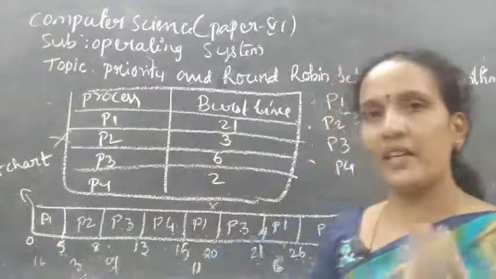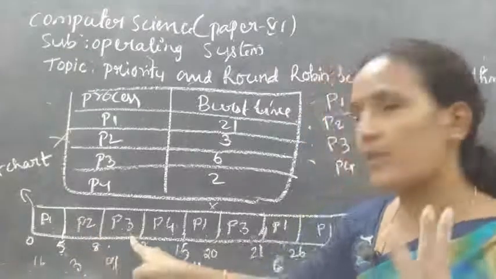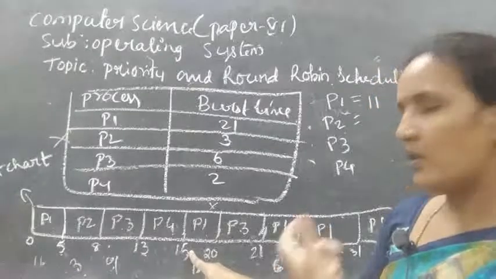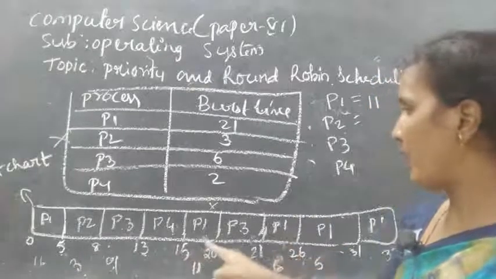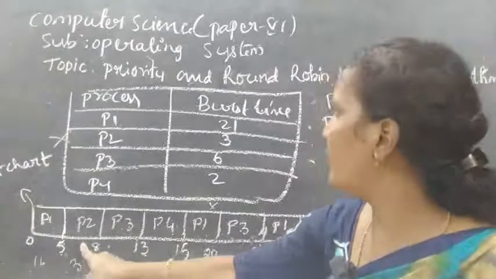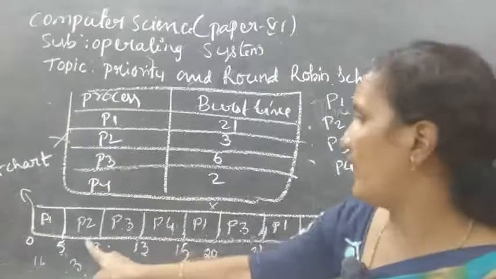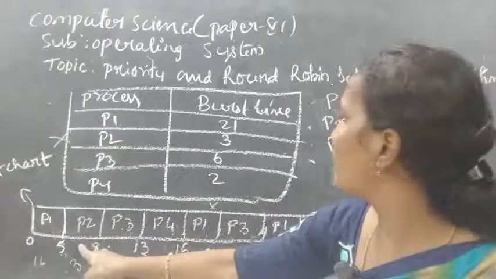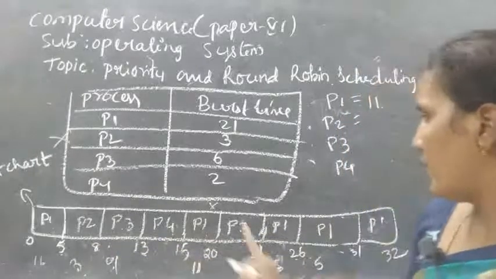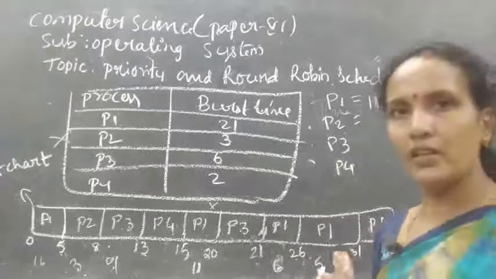First P1 started its execution. But P2's execution time is 3 milliseconds. Next P3's execution time is 5, so 8. P4 is 2, so 10. After this P1 got the slot. So here it is 10. Again after P1, P3 is 2, so 11. So 5 plus 3, 8. 8 plus 2, 10. 10 plus 1, 11. Okay, this is for P1.